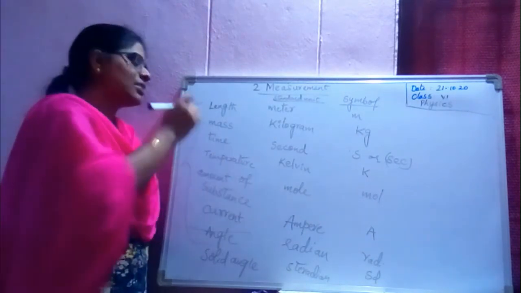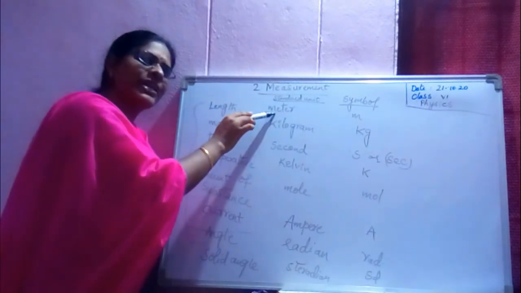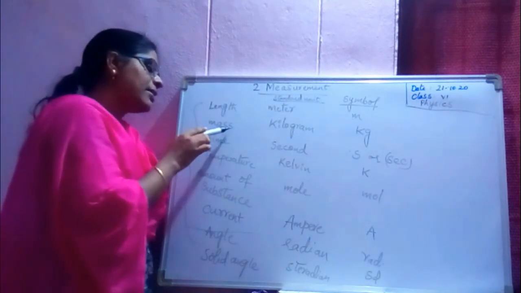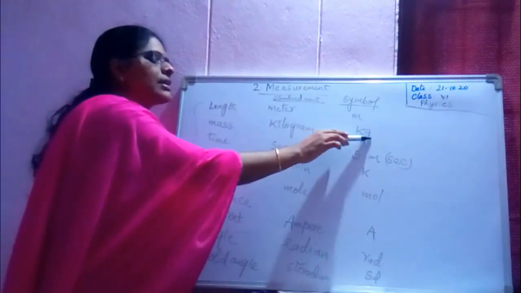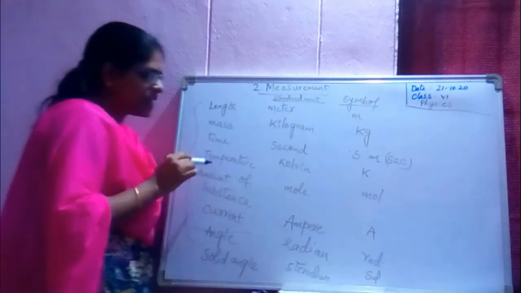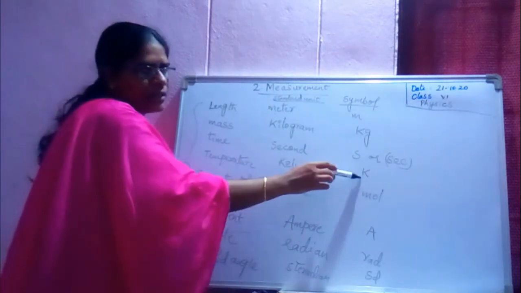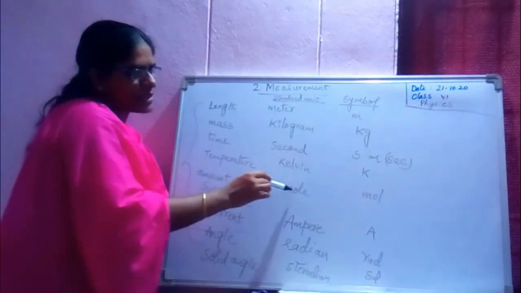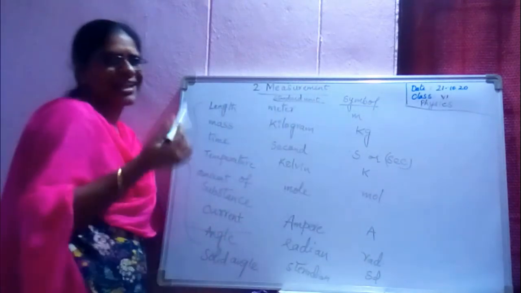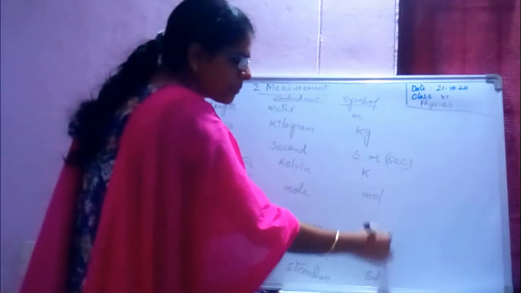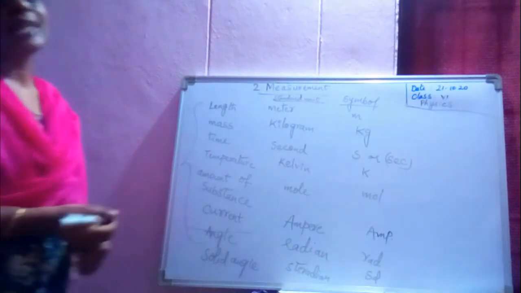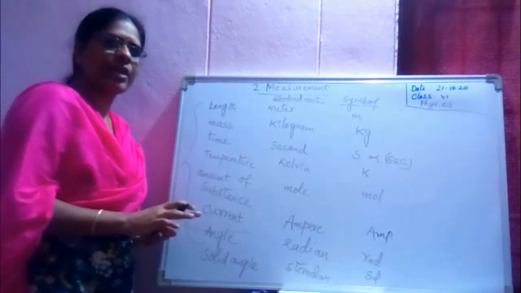Wherever you go, the standard unit for length is always meter and we denote it with the symbol small m. For mass, kilogram, and the symbol is kg. Time, second. Temperature, Kelvin, K. Amount of substance, mole. Current, ampere, amp or A. These are certain standard units.